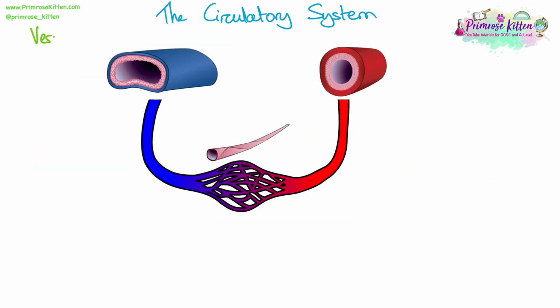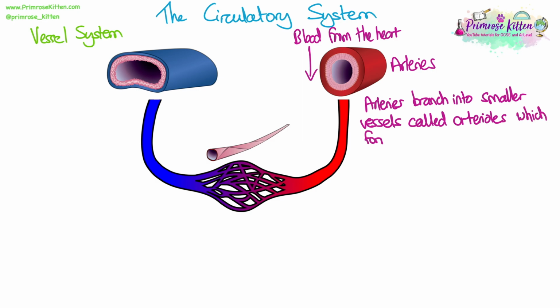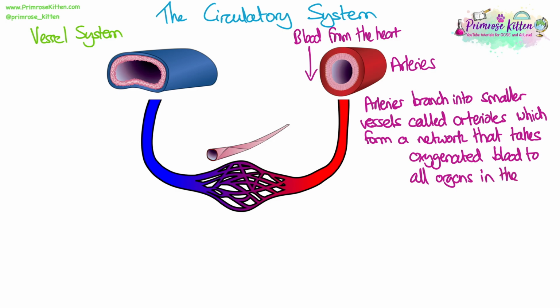Let's have a look at the blood vessel system then. So arteries carry blood from the heart, so blood that's moving away from the heart. As they move further away from the heart, they branch into smaller blood vessels called arterioles, which are slightly smaller arteries, and they form a network of branches that then take the blood closer to the tissues. Obviously in arteries, if we're coming from the heart, then they will be carrying mostly oxygenated blood to all of the organs in the body.